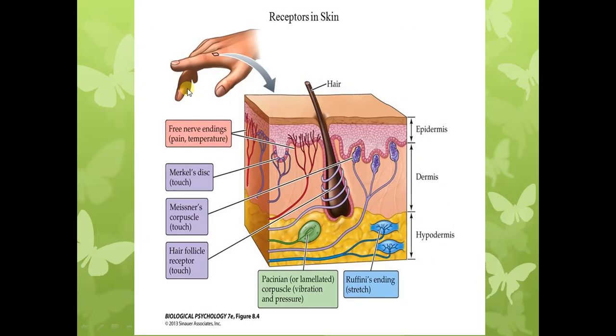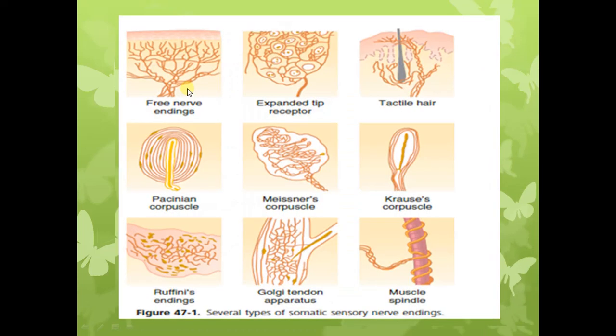So again the same diagram showing you the different receptors and their functions, and this is how these different receptors are shown in Guyton. This is a diagram from Guyton, just to make you familiar with your book diagrams. So you have the Pacinian corpuscles, these are the Meissner's corpuscles, Krause end bulbs, muscle spindles, deeper receptors, Golgi tendon organs present in the deep tissues in the muscles near their tendinous insertions.